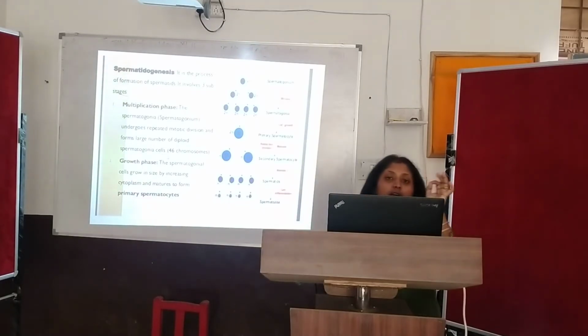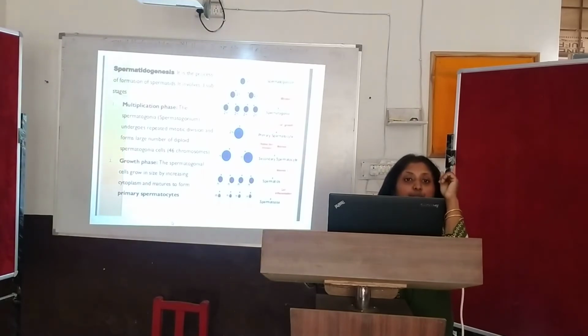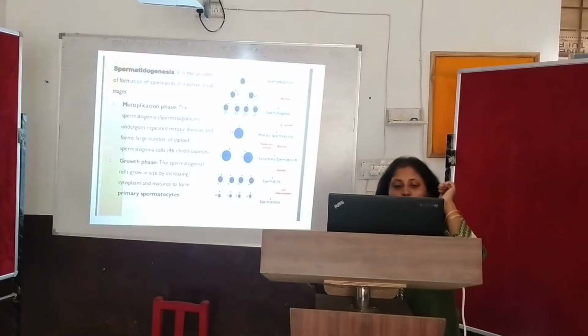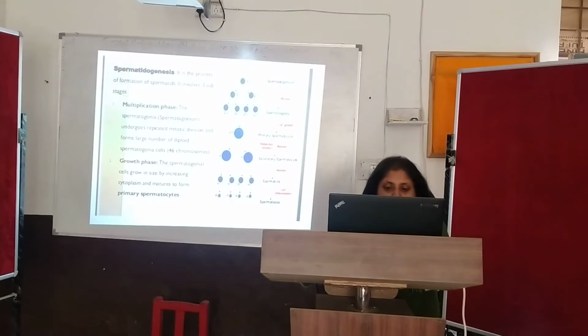Spermatogonia are diploid, containing 46 chromosomes. Why is it diploid? Because the spermatogonia go through repeated mitotic division for growth and development. Now the second phase is the growth phase.